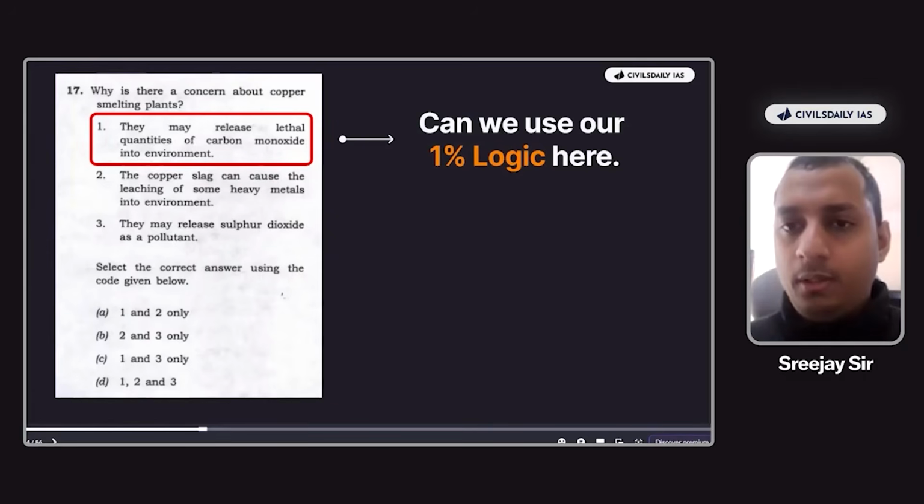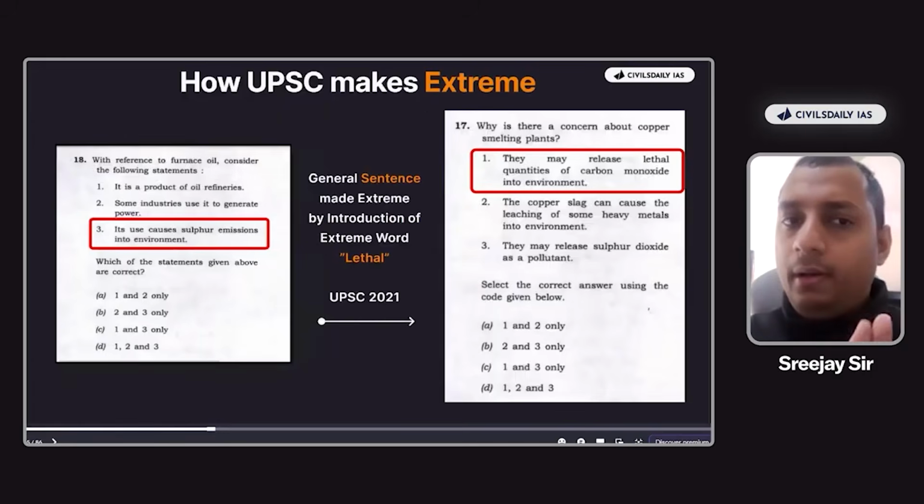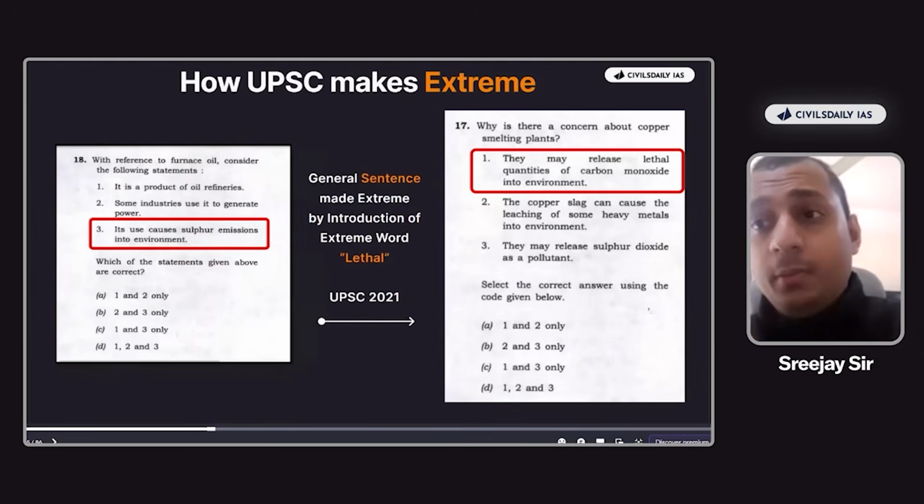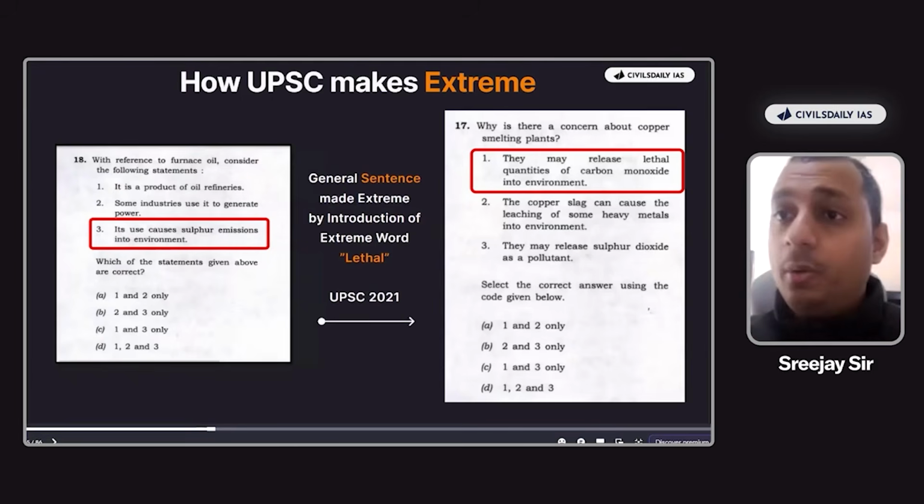Clear? Good. So here, when any general statement is there, go with the 1% logic. But UPC wanted to make the first statement incorrect. So how did UPC do the same? The general statement was made extreme by the introduction of the word lethal. Clear, everyone? So whenever any extreme word is given, always remember you cannot use the 1% logic here.